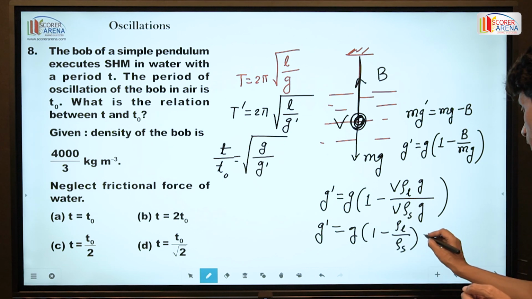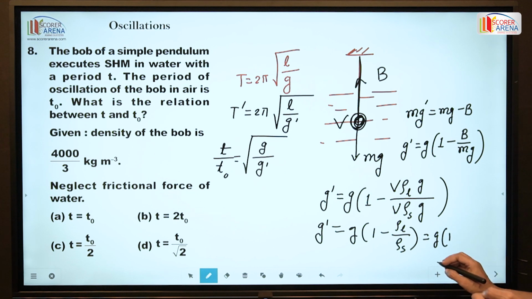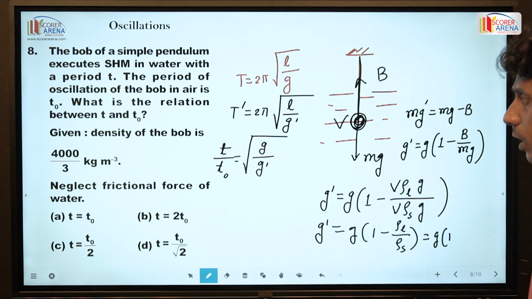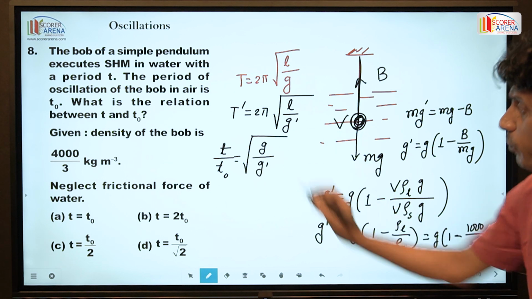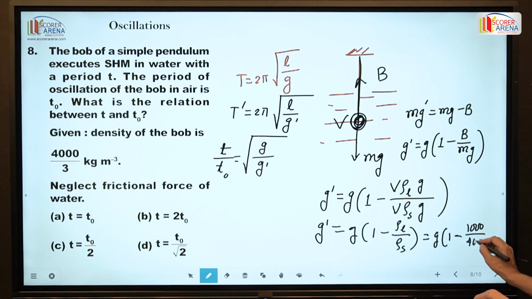You just put in here g, the value of rho L is 1000, and the density of the body is 4000 by 3.